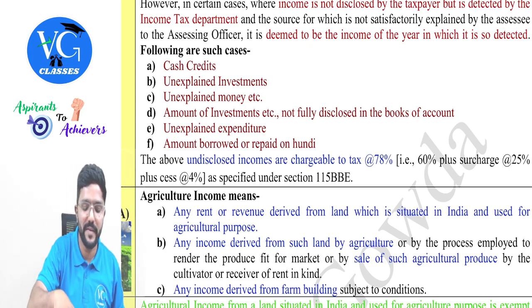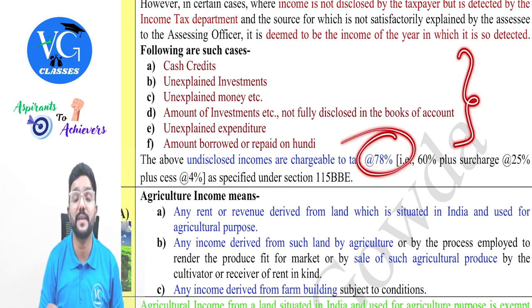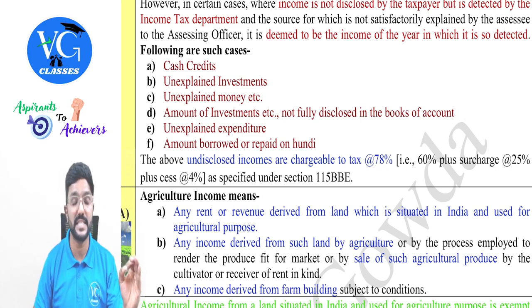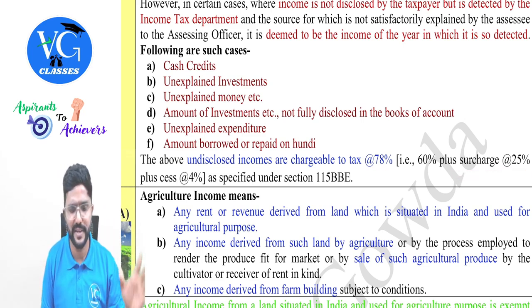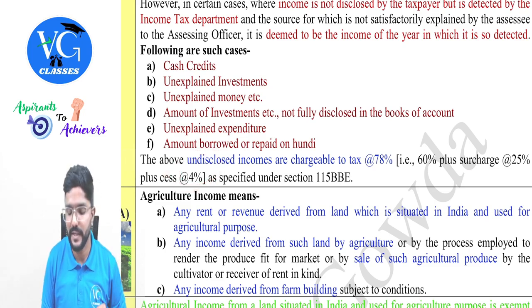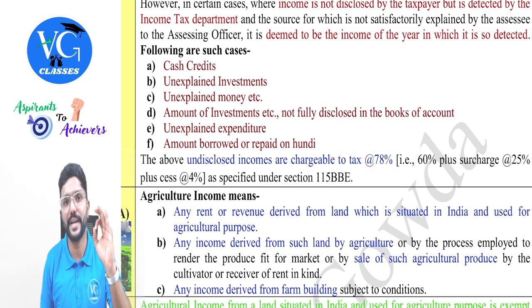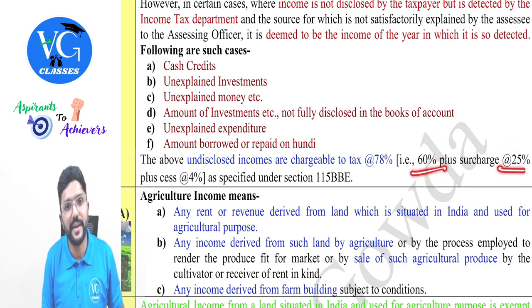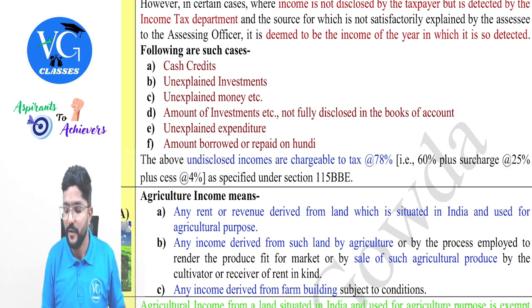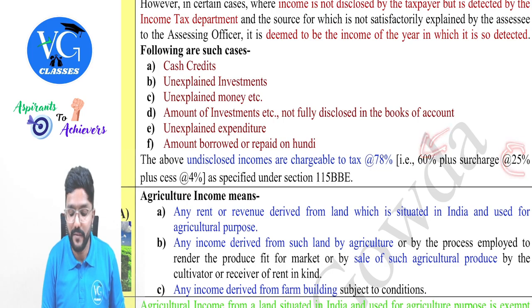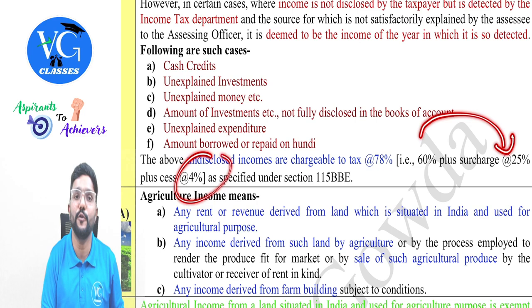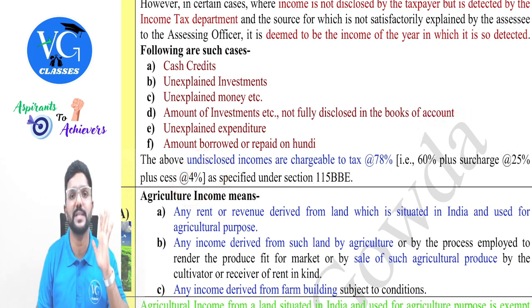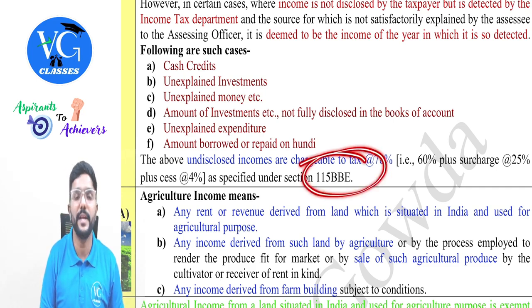And the above income, whatever we have discussed, is taxable at the highest rate of 78%. Actually, the gross tax is 60% plus 25% surcharge will always be there, and 4% health and education cess, so effectively the rate comes to 78%. And please don't get confused, 25% is on 60, because students might think, sir, 60 plus 25 is 85 plus 4 is 89. No sir, no, no. 25% is on 60, and whatever we get, 60 plus 25% on that, 4%. You would be knowing it. Surcharge is always on gross tax, not on income. Clear? Whereas health and education cess is on gross tax plus surcharge. Got it? This is as per section 115BBE.